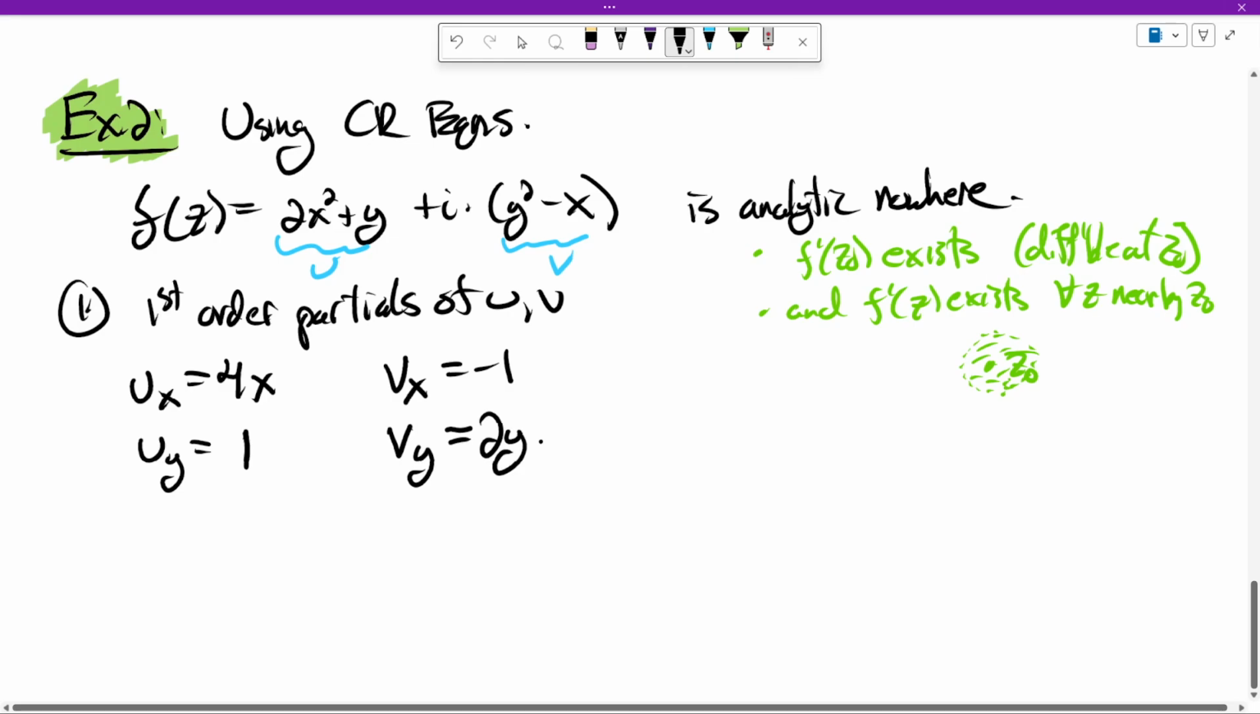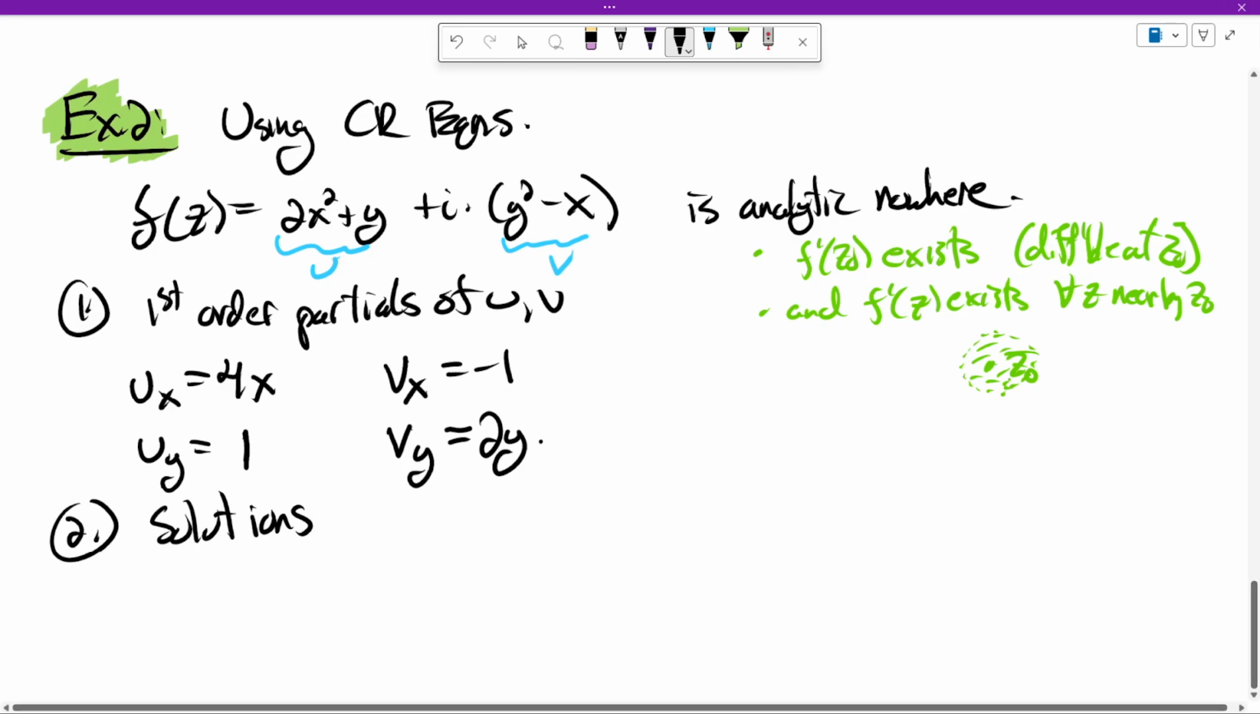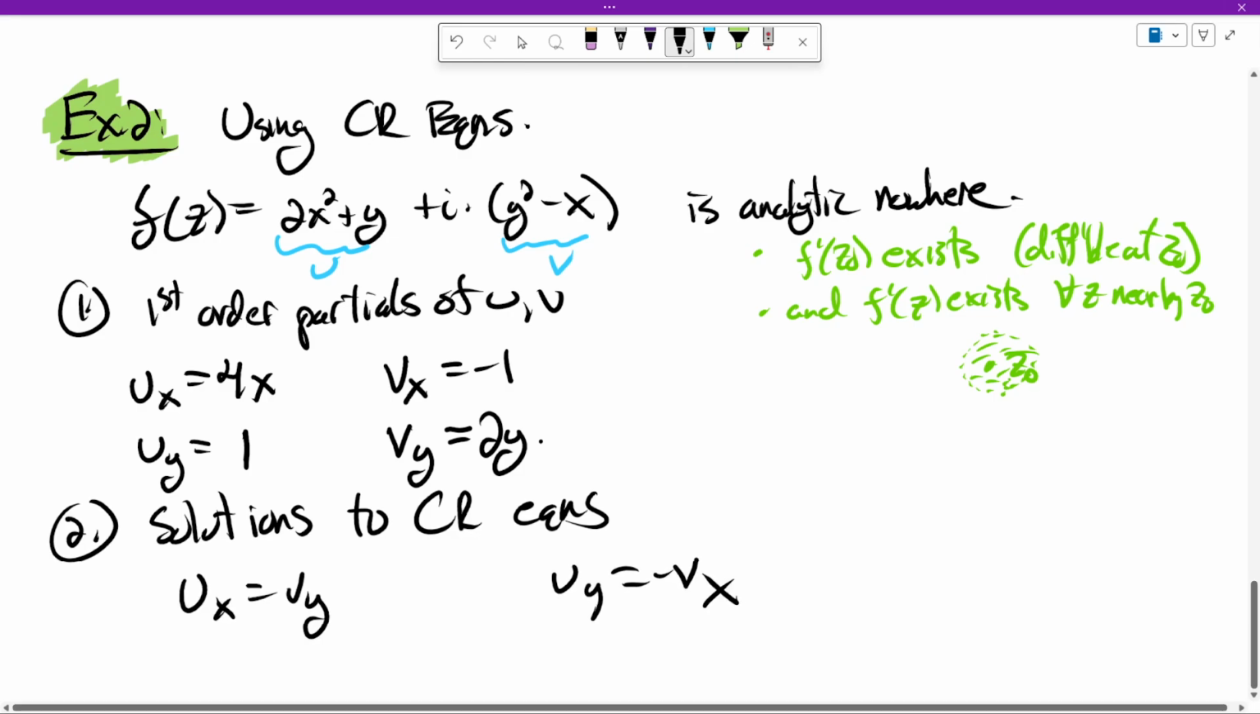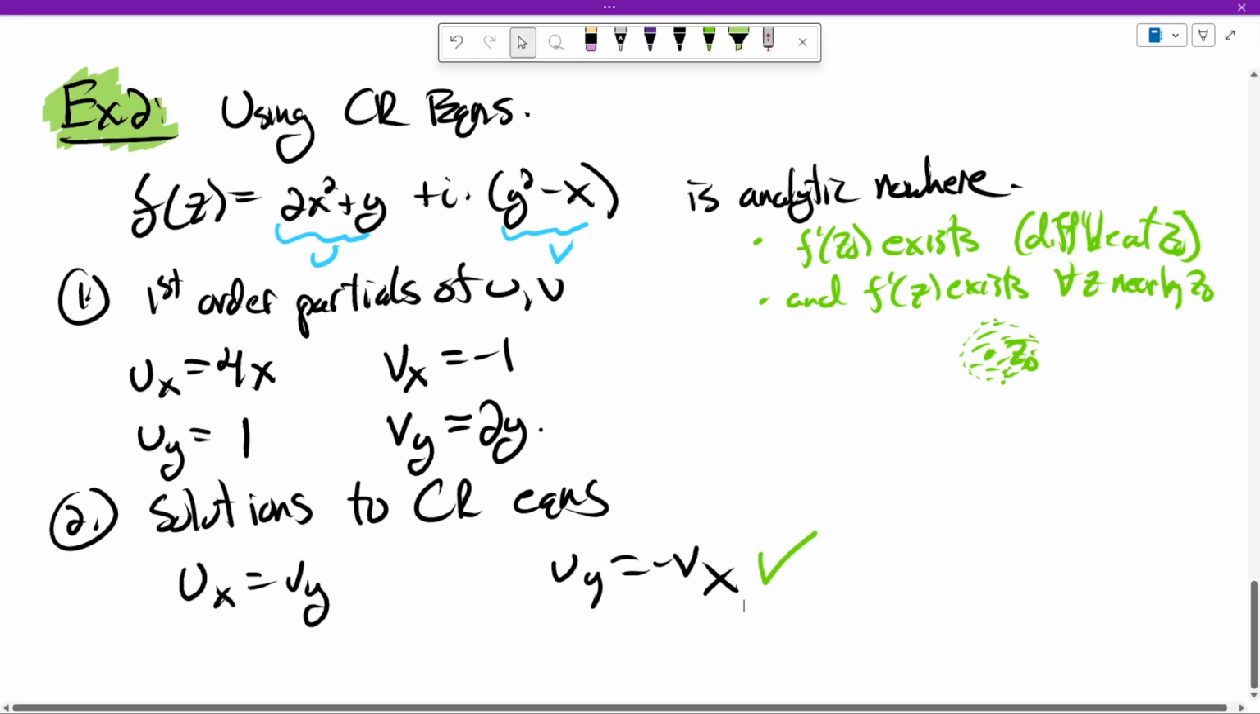Great. So, we're then going to look at the solutions. Sorry, my dogs are running around. Solutions to the CR equations with these as our first order partials. So there's two of them, remember. Ux is Vy, and Uy is negative Vx. It appears that this second one is satisfied already everywhere. So that's fine. Let's pay attention now to this first equation here.